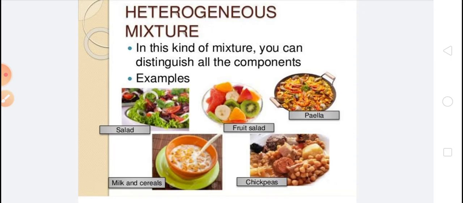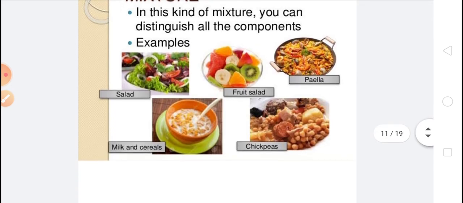You can see some examples of heterogeneous mixtures. For example, salad. In a salad, there are many components in the mixture and every component shows different properties. And in heterogeneous kinds of mixtures, you can distinguish all the components. You can separately see them in this example of salad and fruit salad, where you can see different fruits. We can distinguish all the fruits. These are examples of heterogeneous mixtures.